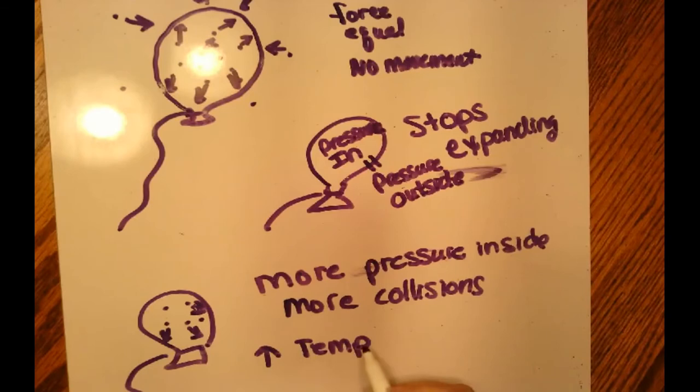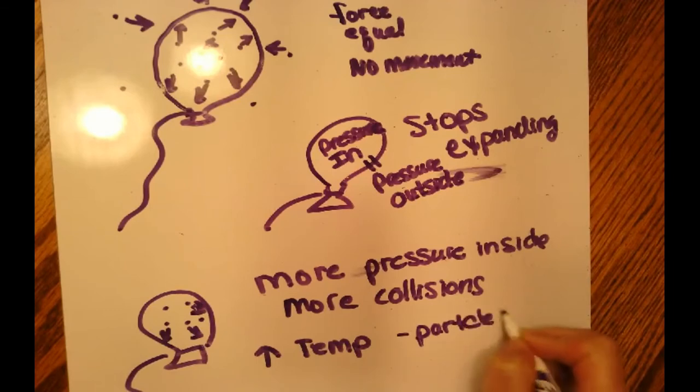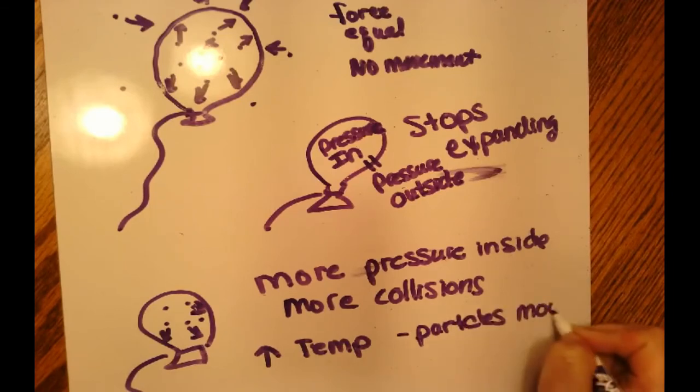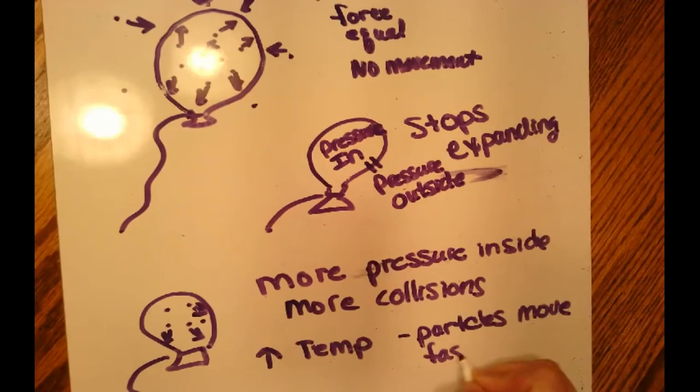If we increase the temperature, particles are moving faster. And what does that equal? That equals more collisions.